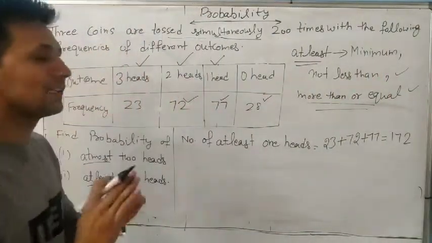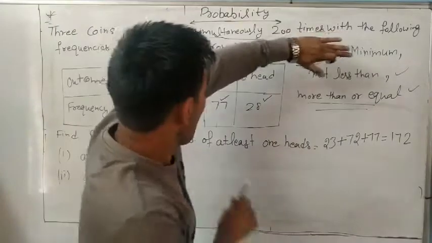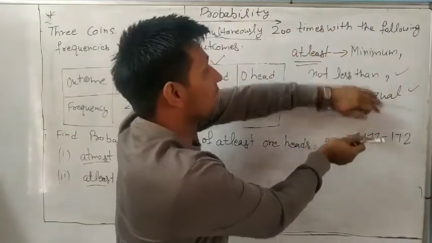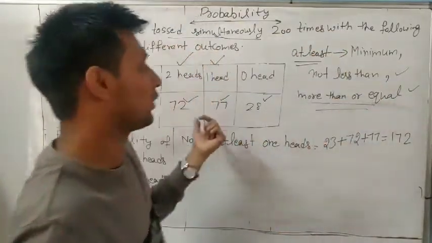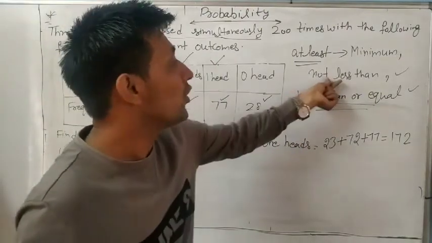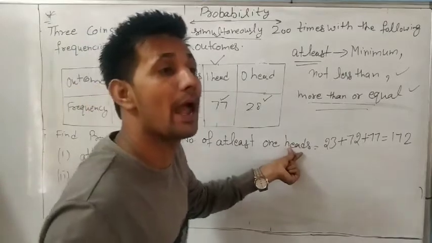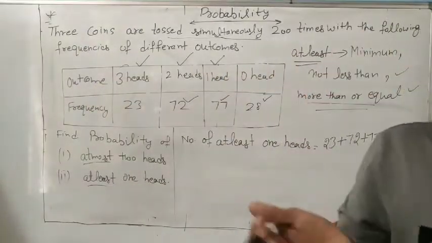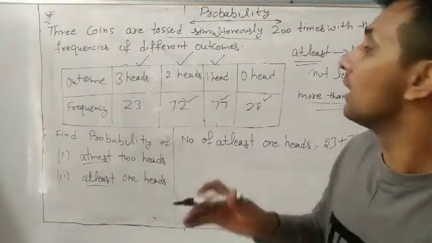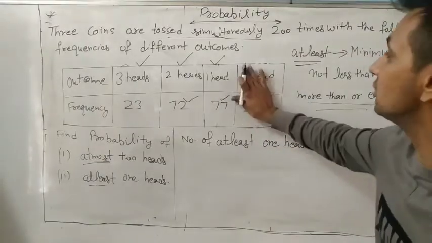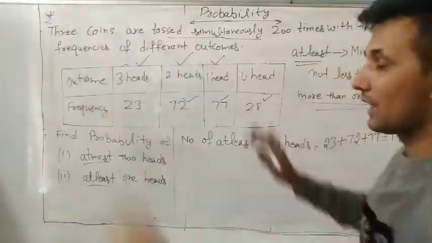Understand it? Otherwise you can think like this: at least means more than or equal to. Otherwise, at least one head means not less than. So at least, not less than one head. So you have to take all which are not less than one: 2, 1. Less than 1 is 0, so it is not included. All others are included. Understand?